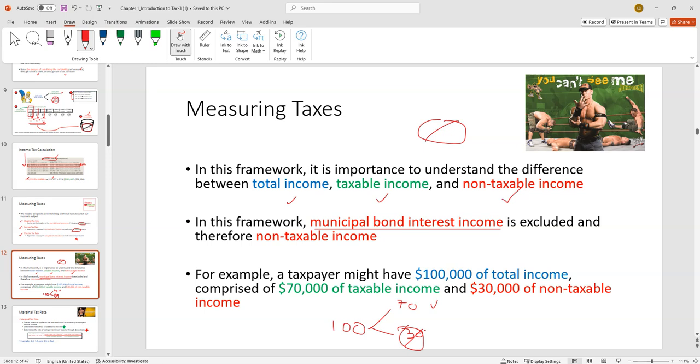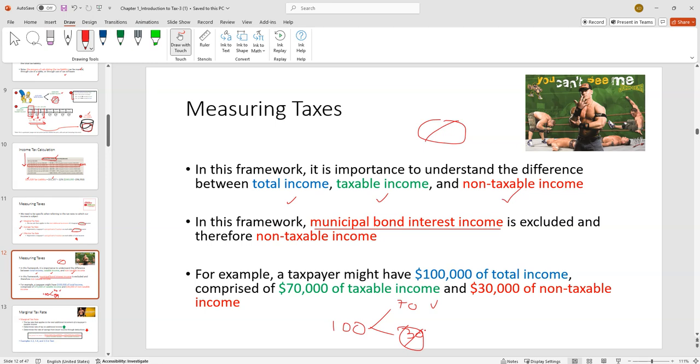Because that's got to be a new term for a lot of you. If we go back to your financial accounting days, if you remember a bond, everybody's favorite accounting 101 stuff. Financial accounting is easy till you hit the bond section and you're like, oh my. But a bond at a very high level is just a lending agreement. I'll give you $1,000, you give me 50, 50, 50, and you give me my $1,000 back. That 50, 50, 50 is interest income to me. Now, if the person issuing the bond is a state and local government, that is considered a municipal bond. And that income, the 50, 50, 50, is excluded.